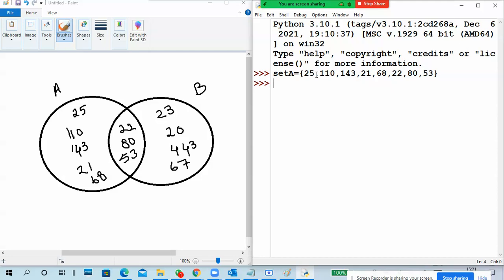So that is one set. Next, set B: again 22, 23, 80, 20, 53, 443, 67. Okay, so I created two sets.